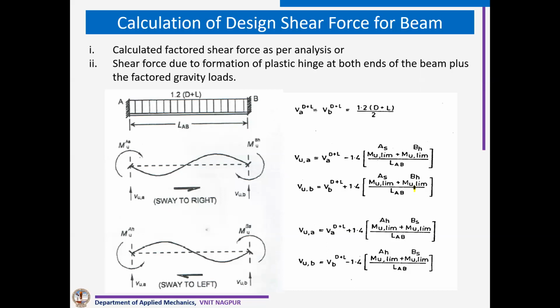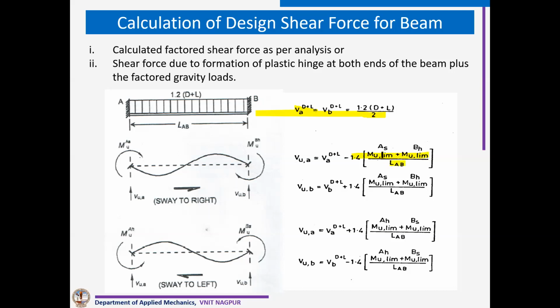And then for links, we have to calculate the spacing of links based on these two formulations of shear force. One is factored shear force as per analysis, whatever we get from analysis, and second is shear force due to formation of plastic hinge at both the ends of the beam, plus some factored vertical gravity loads. You can see this is a factored gravity shear, and you can see here we are calculating like this.